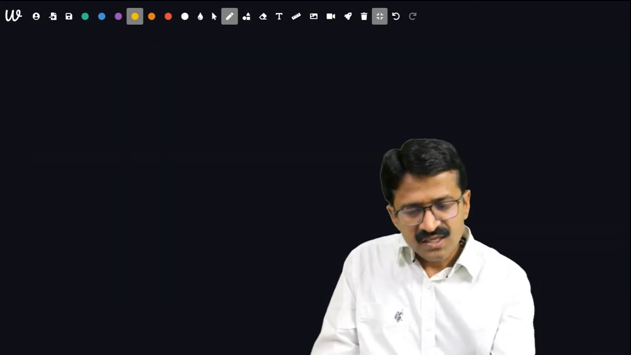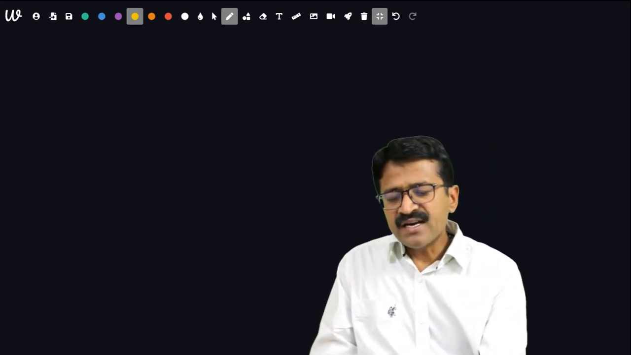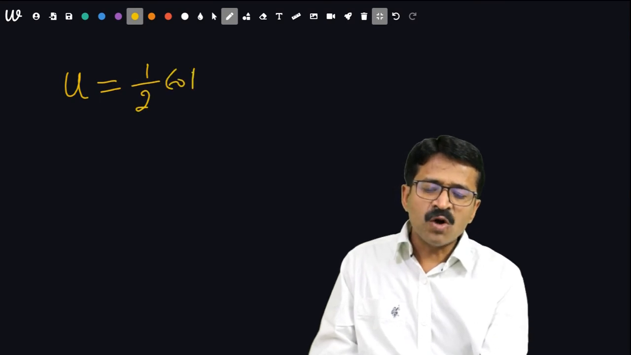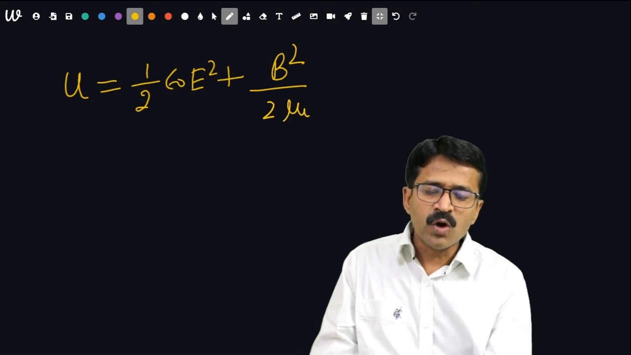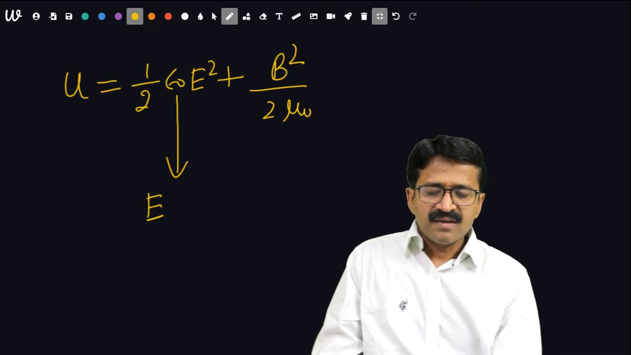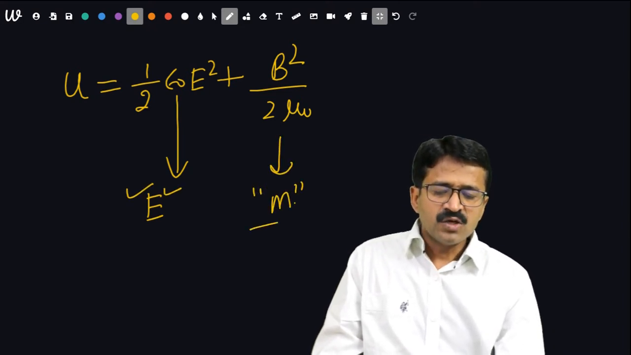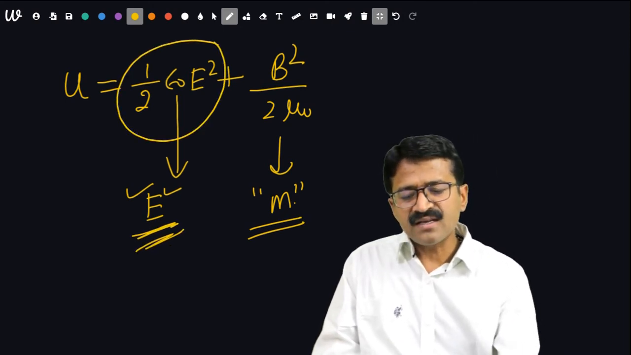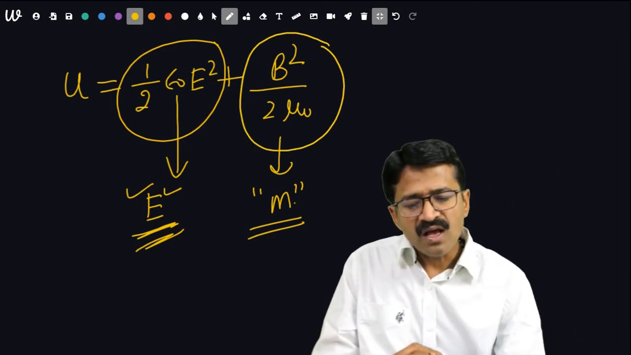Another question is, what is the energy in electromagnetic waves? Energy per unit volume is given by half epsilon naught E square plus B square upon 2 mu naught. This is electric energy, this is magnetic energy. So these are two basic parts: one is electrostatic potential energy, another is magnetostatic potential energy.